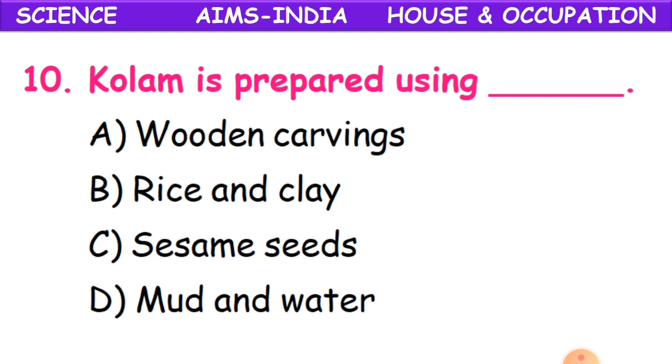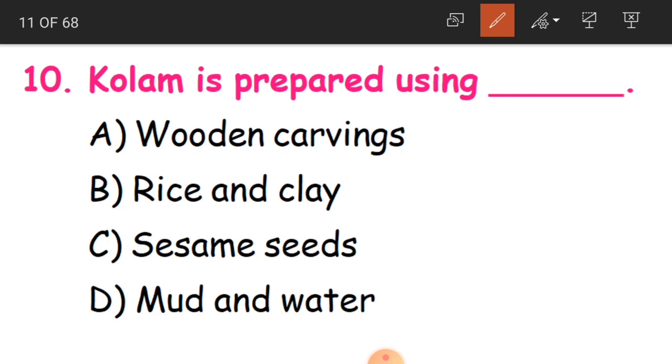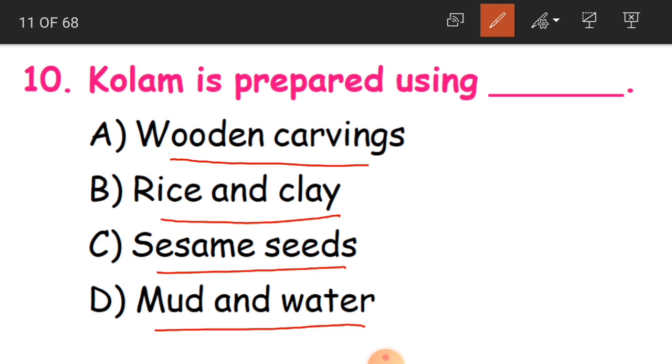So kolam is prepared using what? Kolam is where we draw the rangolis. Okay, that is called kolam. So kolam is prepared using... the options are wooden carvings, rice and clay, sesame seeds, mud and water. The answer is B, rice and clay. So we prepare kolam by using rice and clay.